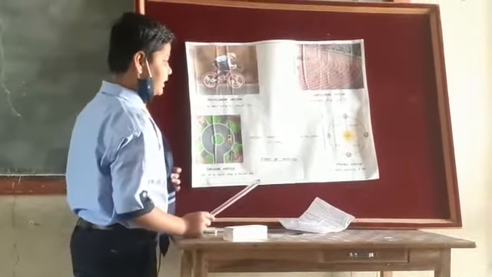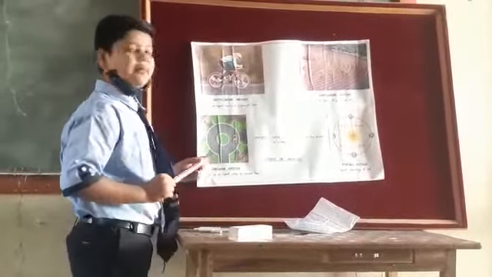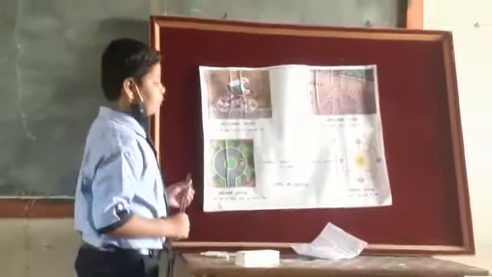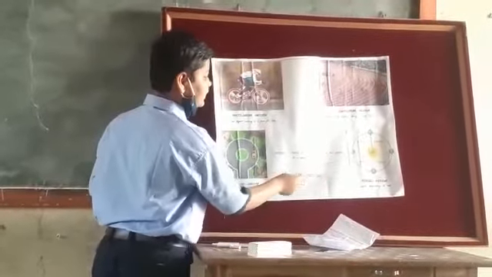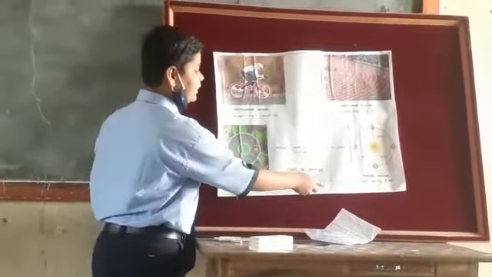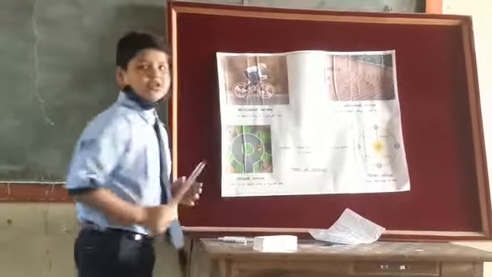Motion of an object repeating itself in the same time interval is called periodic motion. You can see in a picture the earth is revolving around the sun in the same time interval, so it is called periodic motion. Same period.